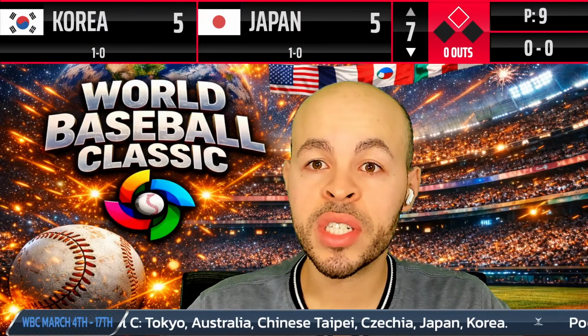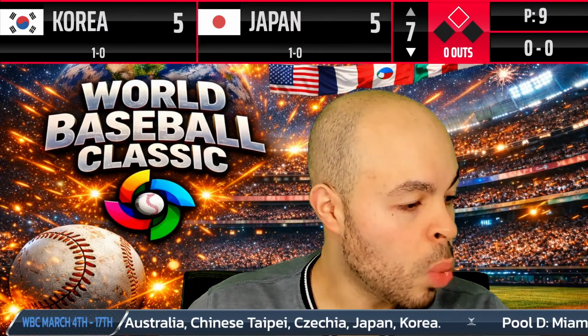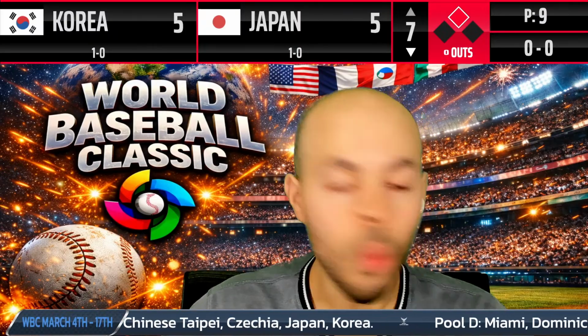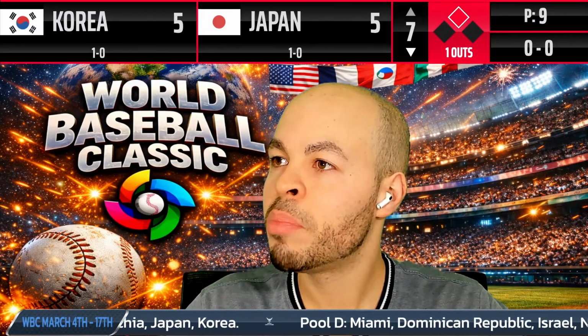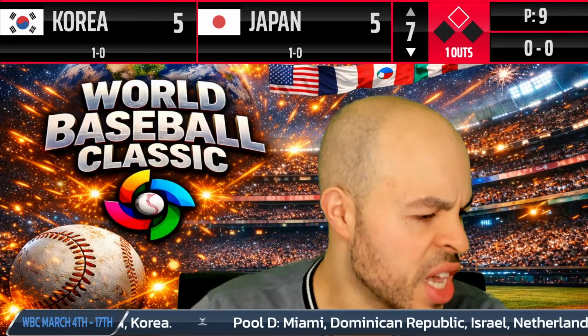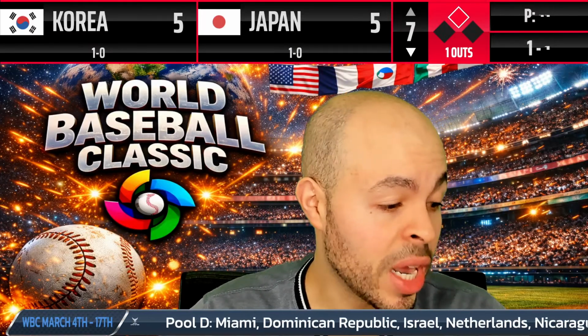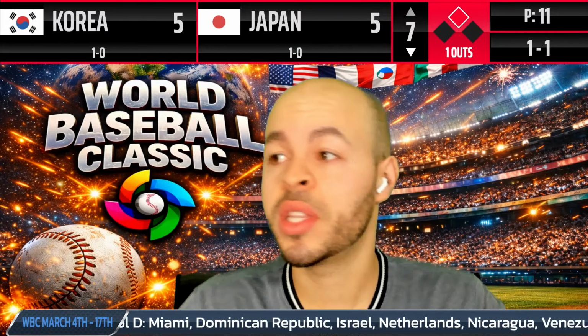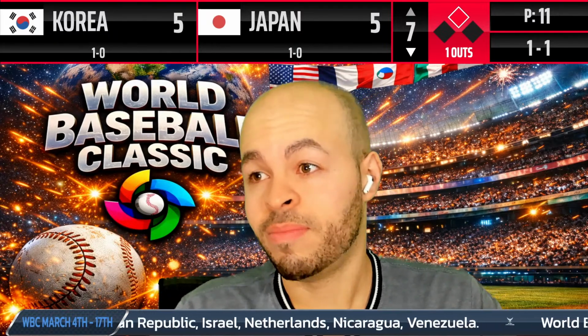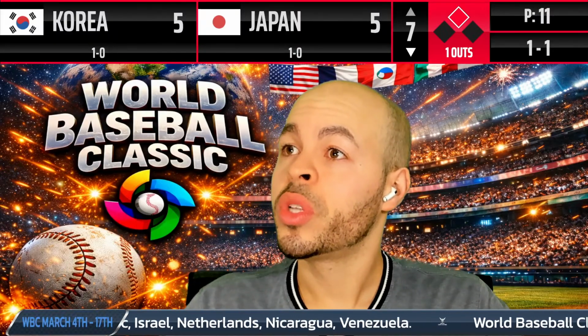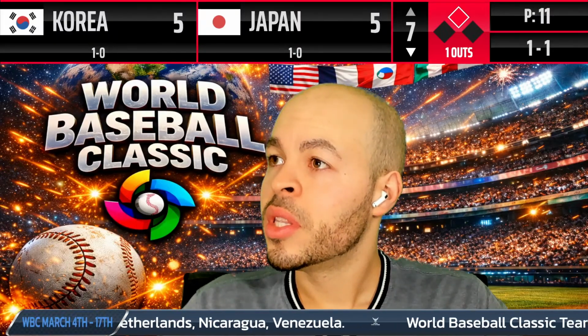Japan has a runner on second base right now. There is one out though. Let me update that. One out. 1-0 is the count. Here's the pitch. Ooh, pitch to hit. Fouled it off, but he swung like he was trying to hit a two-run shot right there. Wow. What a swing there. So it's a 1-1 count.